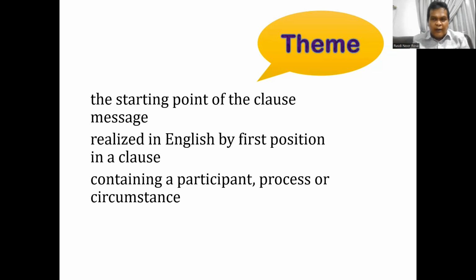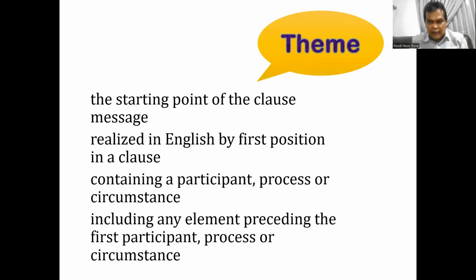Yes, and they must come before these transitivity elements. If there are other words or elements that come before the participant, process, or circumstance, they are also called themes. This is the case of multiple theme. You have more than one theme in one clause.